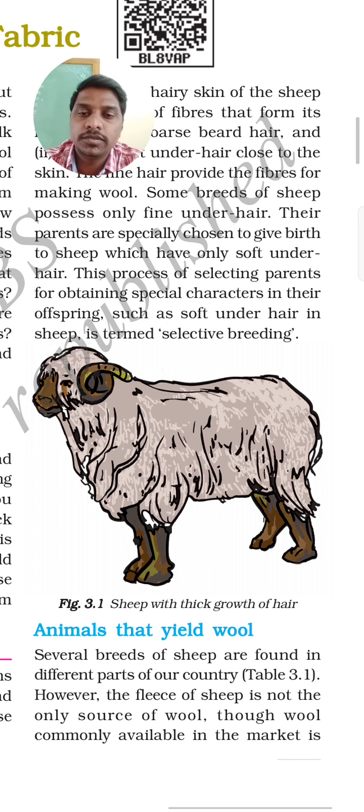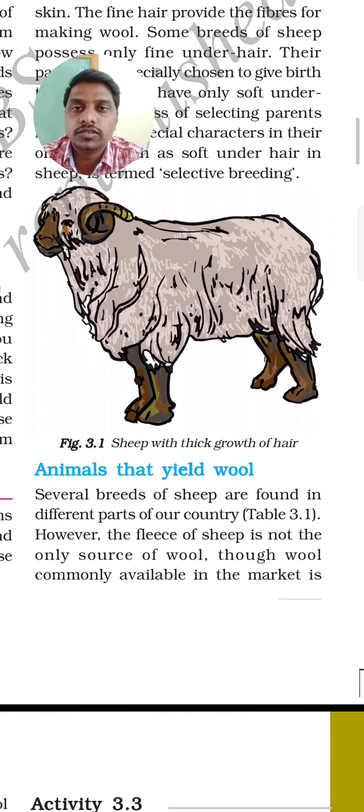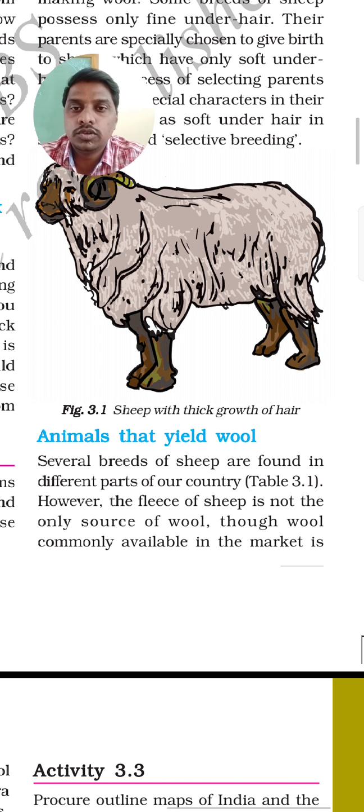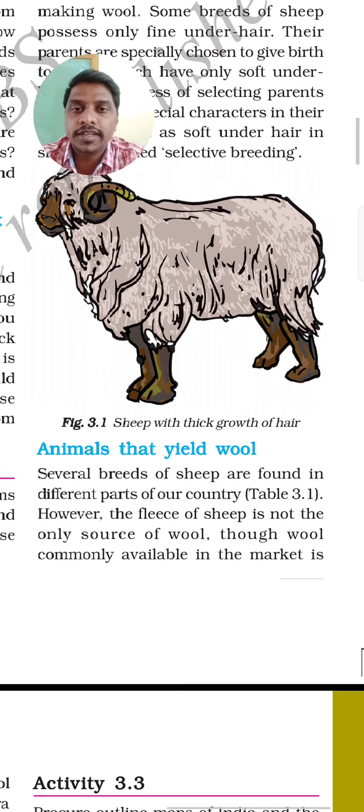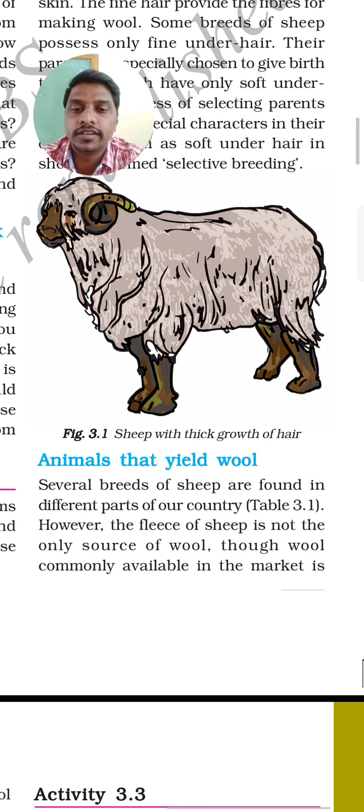So selective breeding means the farmers will choose only those breeds of sheep or yaks so that they can yield good quality wool. They choose those animals for the economic purpose, for the extraction of wool. So that's why it is called selective breeding. They will select the good breed for making the best woolen outcome.